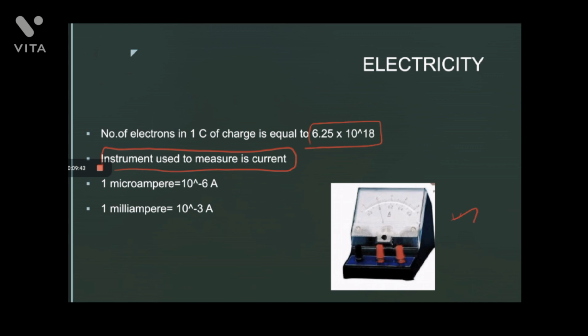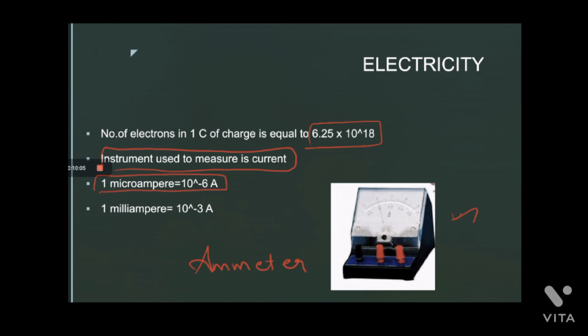A laboratory ammeter looks like this one. It has terminals which have to be connected over there. So the instrument to measure the current is called an ammeter. Ammeter is an instrument to measure the current. And we have to know the conversions here.